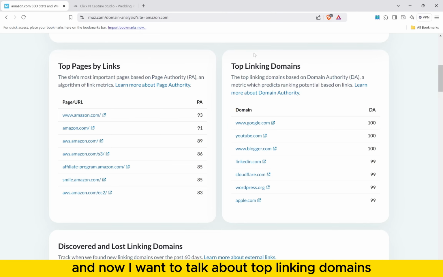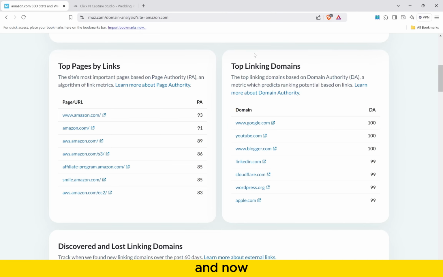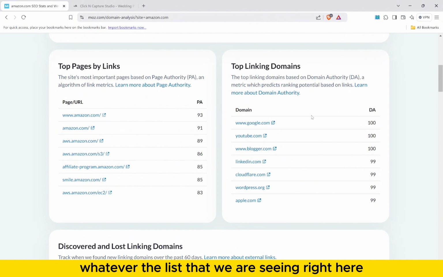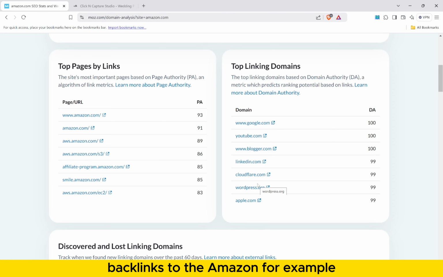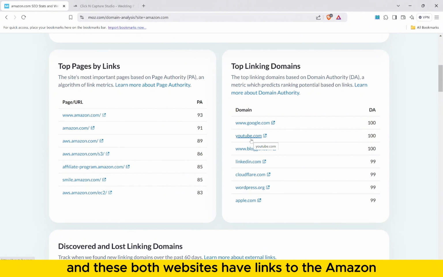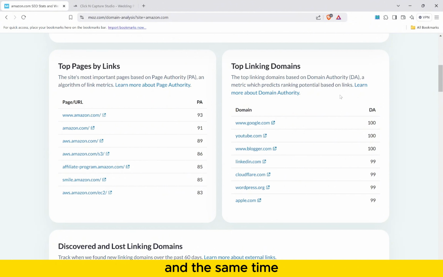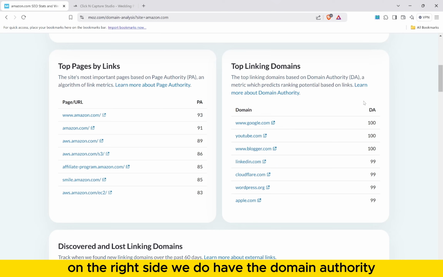And now I want to talk about top linking domains. Whatever the list that we are seeing right here, these lists will give us the information about the most authoritative websites which link to Amazon. Now here we can see domain on the left side and then the domain authority on the right side. When it comes to the domain, these are the websites that provide backlinks to Amazon. For example, google.com, youtube.com, and both these websites have links to Amazon.